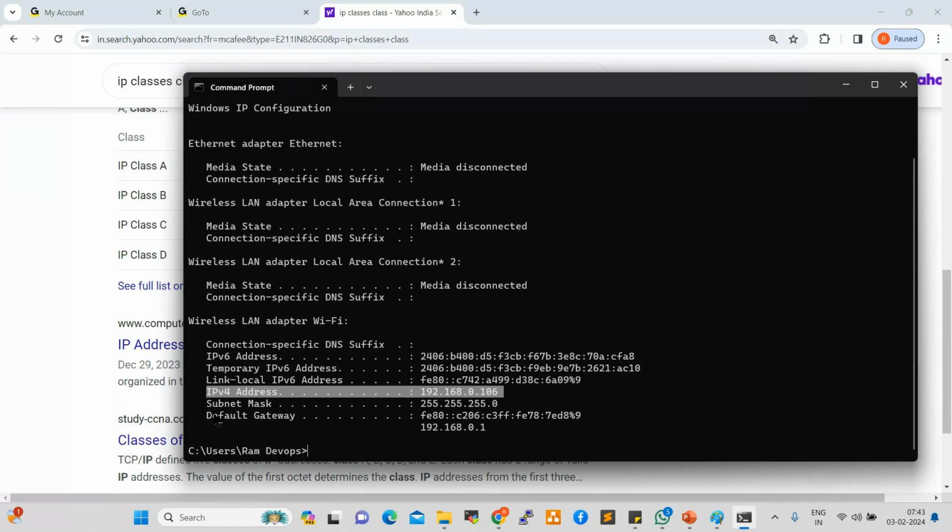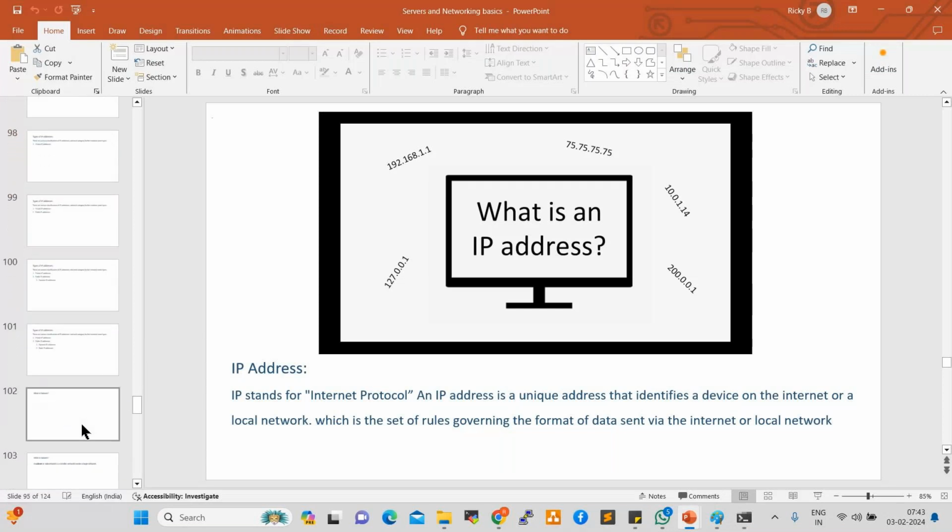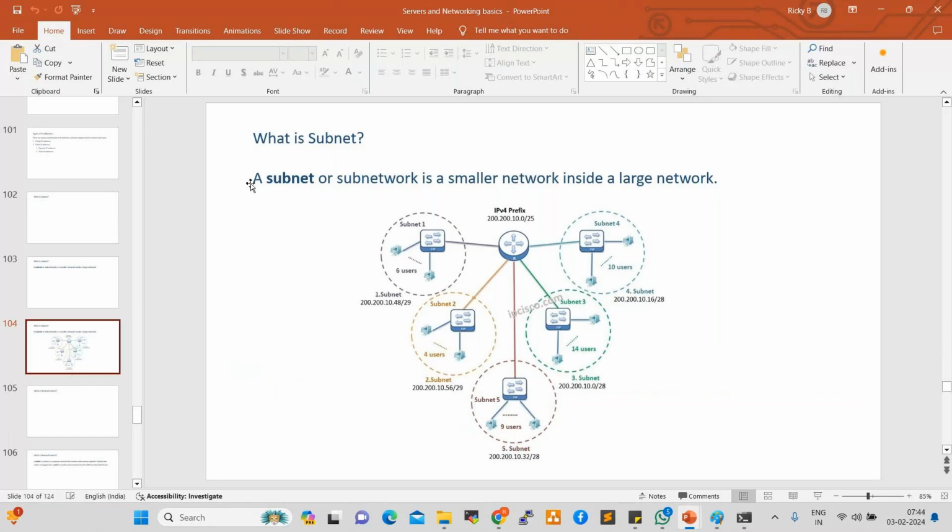Next one, subnet mask. What is a subnet? A subnet is nothing but a subnetwork, a small network, right? These are the small networks. Why do we require small networks? To control inbound and outbound traffic, we require subnetting, right? So how can we create a subnet? How can we configure a subnet? We will see that in AWS services while working on the networking part, right?